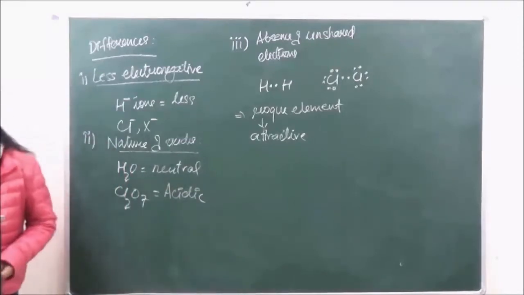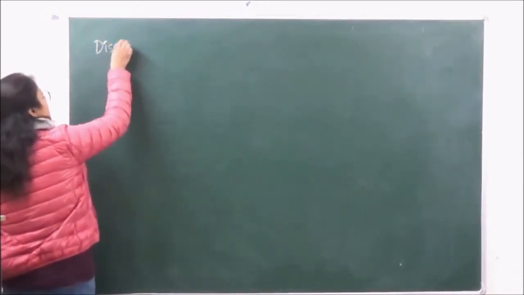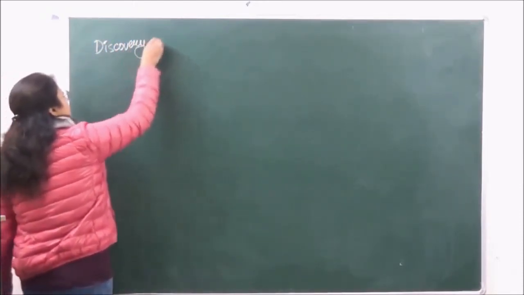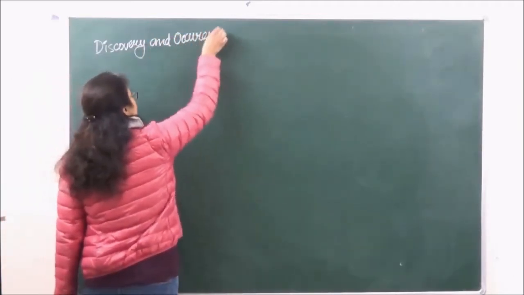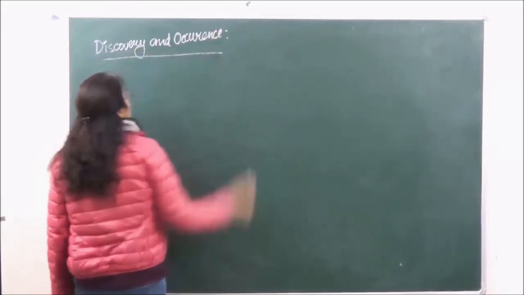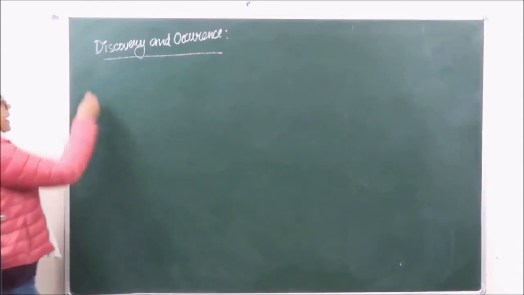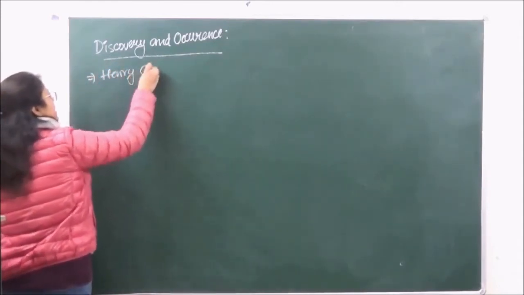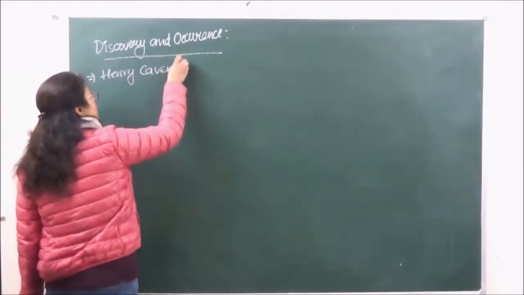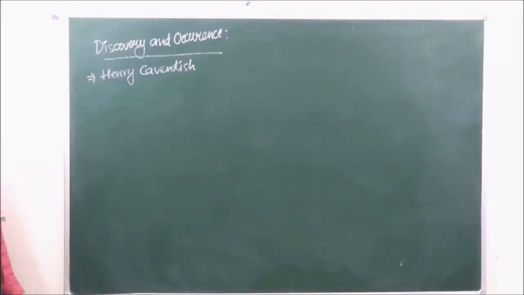Okay, let's go on to the discovery and occurrence of hydrogen. It was prepared for the first time by the scientist Henry Cavendish, right?